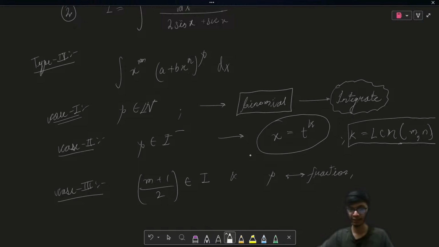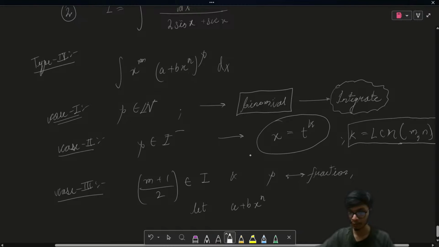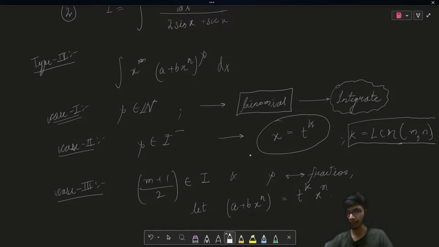If p is a fraction, then you just need to assume a plus bx to the power n as equal to t to the power k, where k is the denominator of the fraction. Okay, my bad, I was going too far. So first of all, you have to assume this, where there is t to the power k over here.